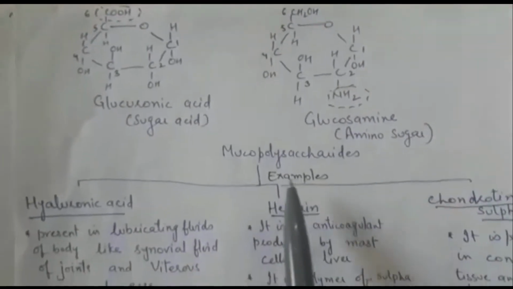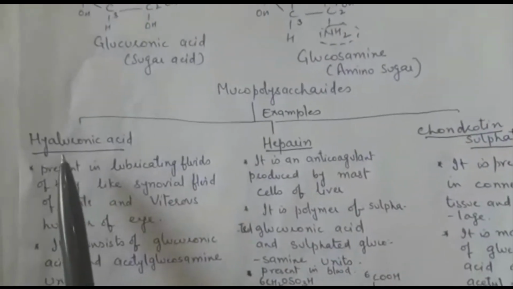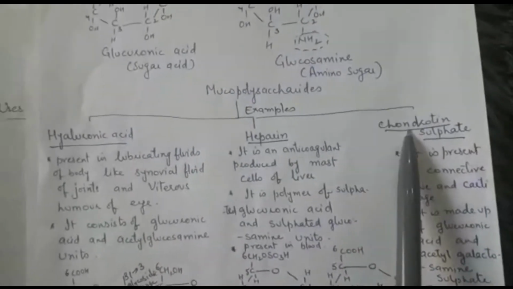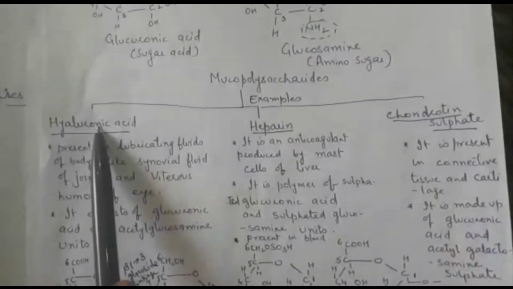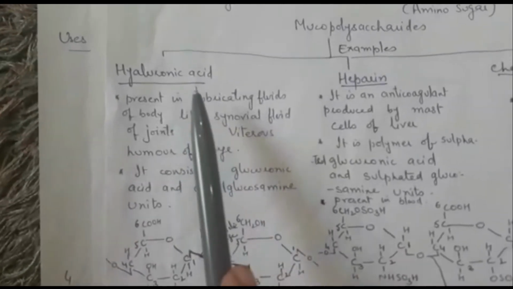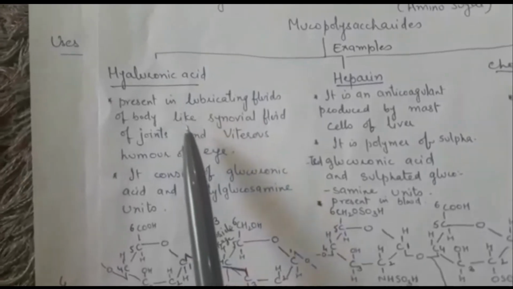So there are three examples of mucopolysaccharides: hyaluronic acid, heparin and chondroitin sulfate. Hyaluronic acid is the main lubricant fluid of the body and it's present in synovial fluid of joints.